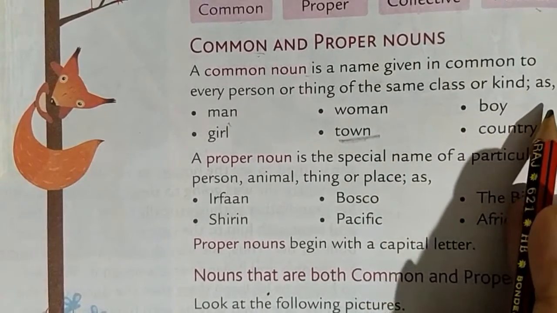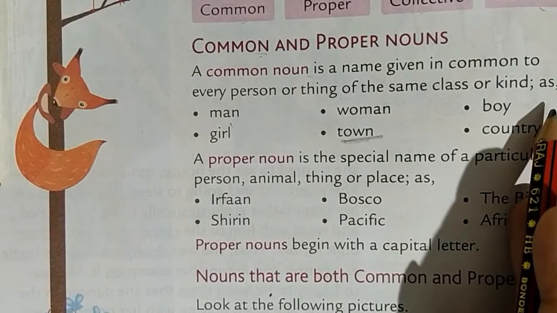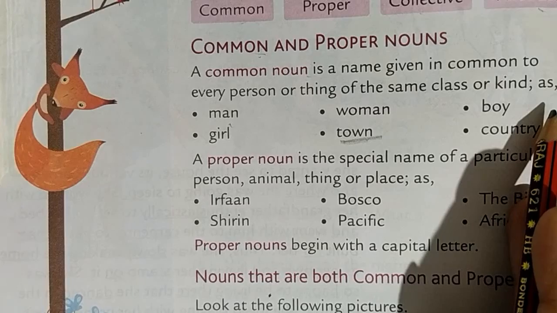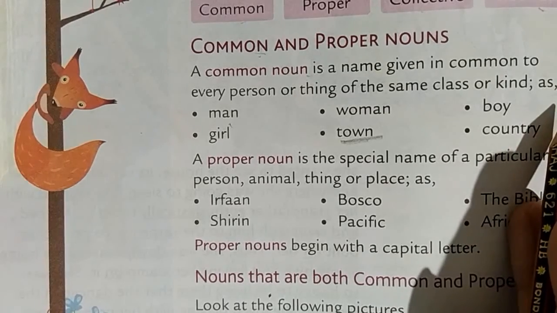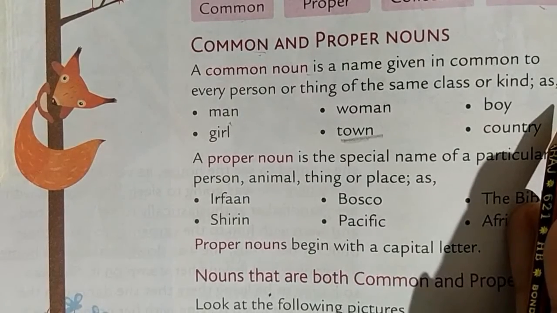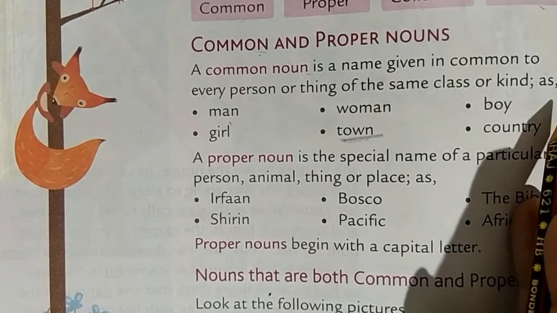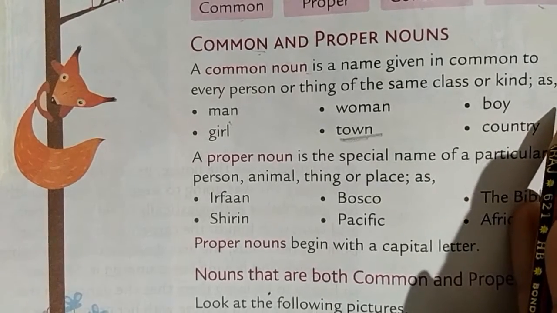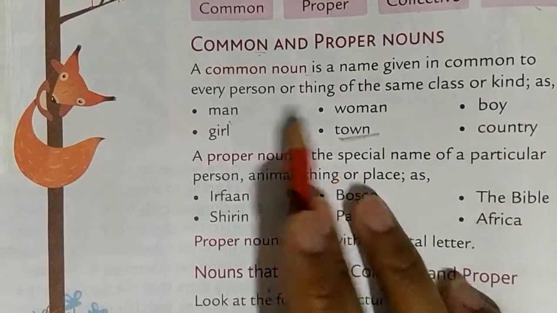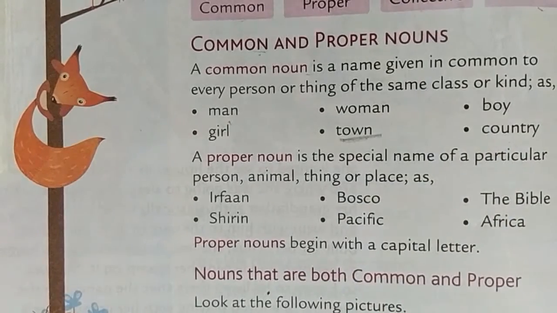See, when we are in a class, we will not identify each and every student's name. What we will say? All the students. In students there are girls also, there are boys also. So students is a common noun. But when we take a particular student's name, like "Amit, please stand up," the name Amit is a proper noun. Like this, man, woman, boy, girl, town, country, these are all common nouns.